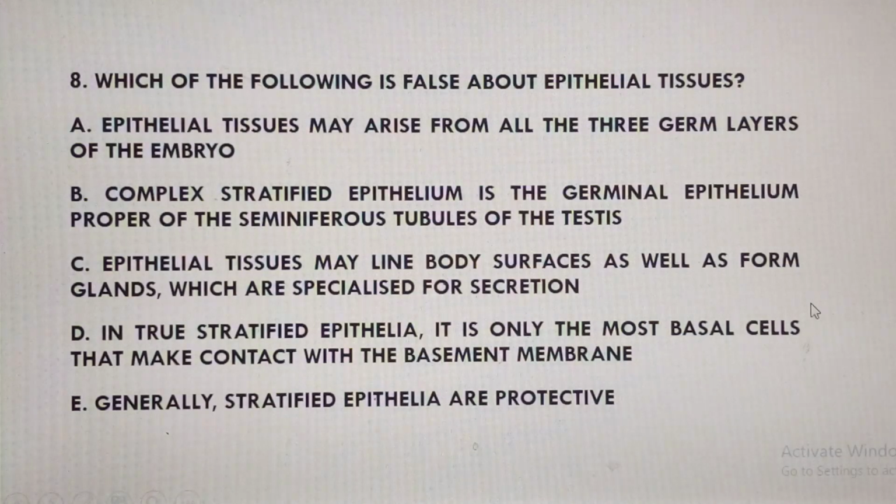Option D says in true stratified epithelia, it is only the most basal cells that make contact with the basement membrane. I don't need to overemphasize it. That's a very true statement. Option E says generally stratified epithelia are protective. We have several functions that epithelial tissue performs, like secretion, protection, propulsion, movement of substances, absorption, diffusion and filtration, among others. But importantly, if it's stratified, then generally it will be protective in function.